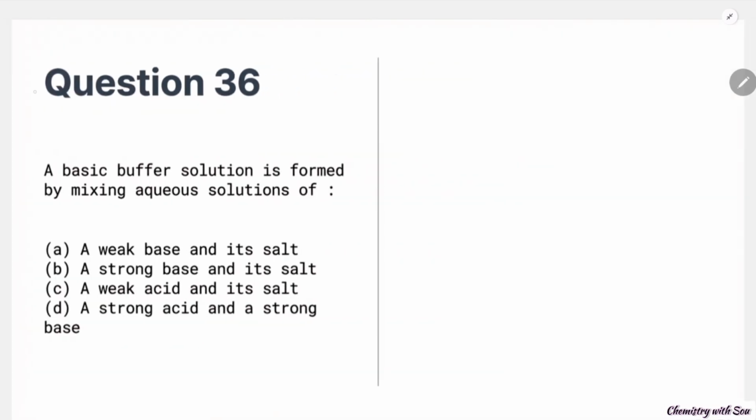Question number 36. A basic buffer solution is formed by mixing the aqueous solution of what? A basic buffer means a weak base plus its salt. A weak base and its salt. Option A is correct.